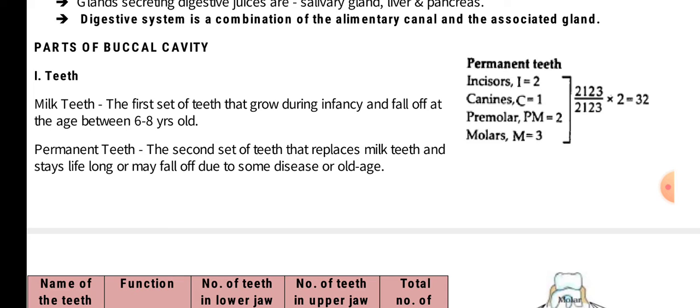So we have 4 specific types: incisors, canines, premolars and molars. The specific number of incisors, canines, premolars and molars is given by a formula known as the teeth formula. So we have I C P M 2 1 2 3 as the teeth formula for the left side or the right side of one jaw. So the total becomes 16 for the upper jaw and the same for the lower jaw.